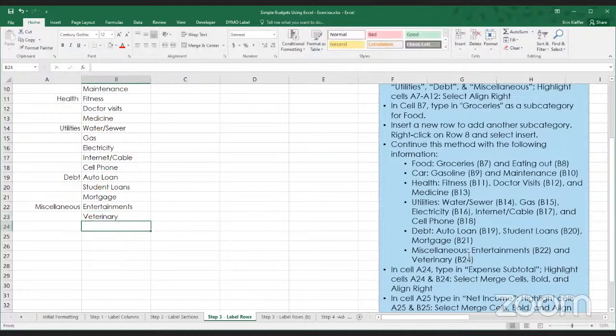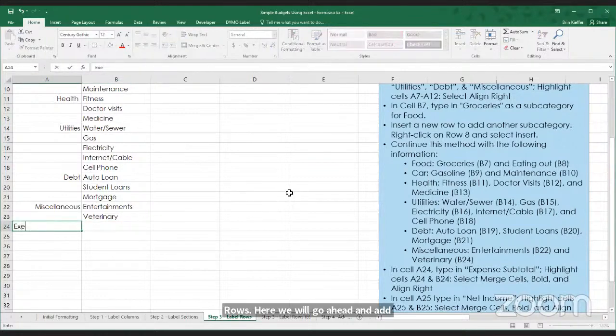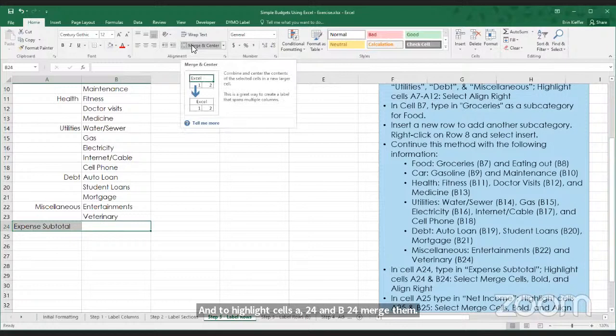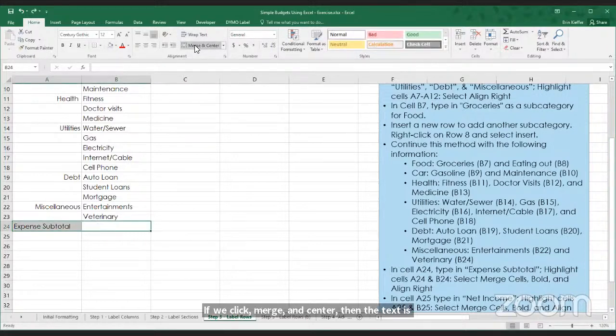Okay. Now in cell A24, because we need some bottom of spreadsheet rows here, we will go ahead and add expense subtotal. I'm going to highlight cells A24 and B24, merge them. If we click merge and center, then the text is going to be in the middle of the new cell. But we actually want it to be on the right. So we're going to go ahead and align right and bold that cell as well.